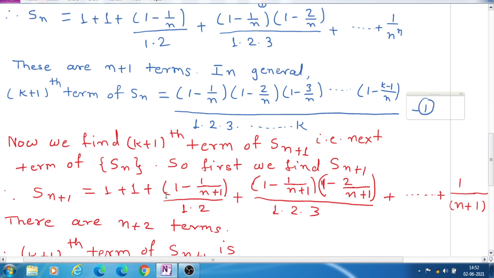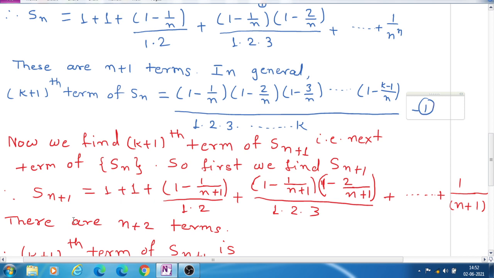Now we have to see what the k plus 1th term of the next term of the sequence is, that is Sn plus 1. This is our Sn, and first we write the next term, that is Sn plus 1, and we see the k plus 1th term of Sn plus 1, and we compare these two terms.